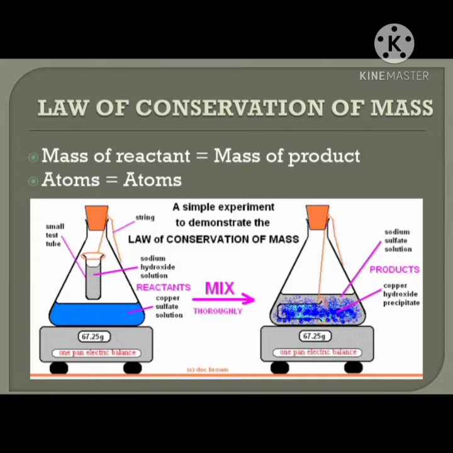That means this small test tube should not get mixed with the reactant, the chemical. So what is the reactant we are seeing here? That is copper sulfate solution.